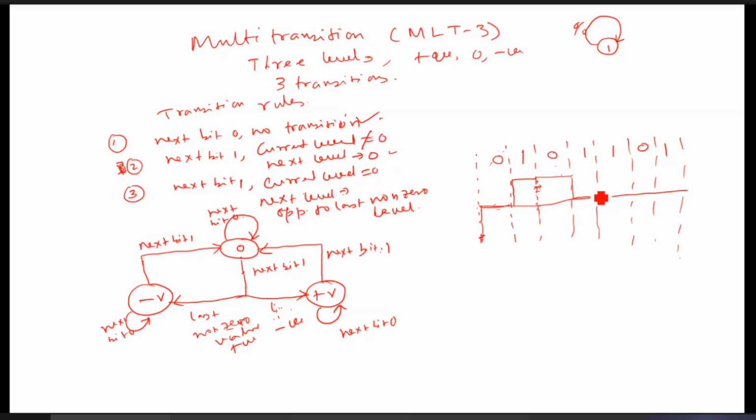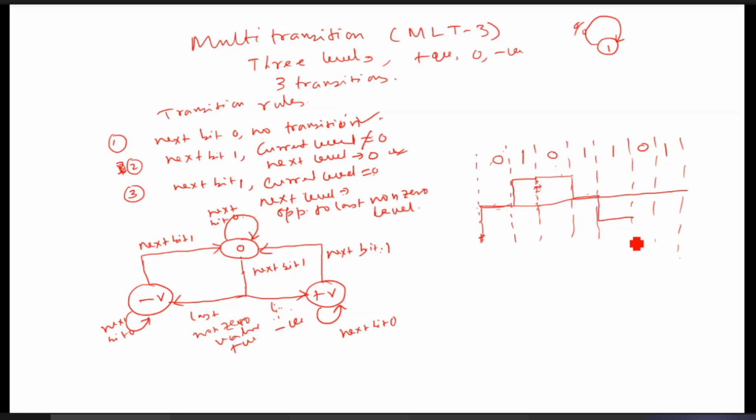Next bit 1, current level not 0, some voltage is there. Next bit 1 and current level 0. Then the next level will be opposite to the last non-zero value. So it will be negative here.